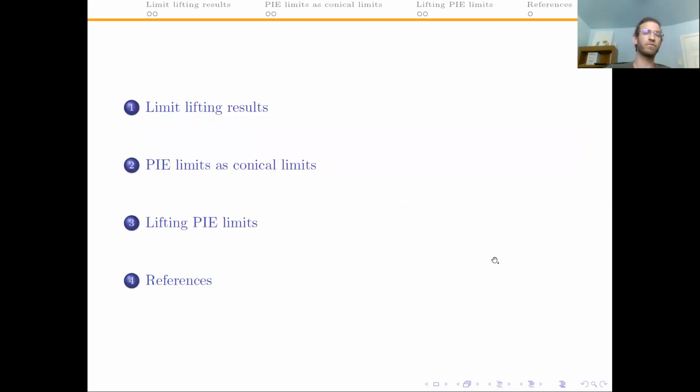As a quick overview of the talk, I have 6 slides. In the first 3, I recall some notions and results about lifting limits in two-dimensional monad theory, and in the last 3, I present the results of this article.